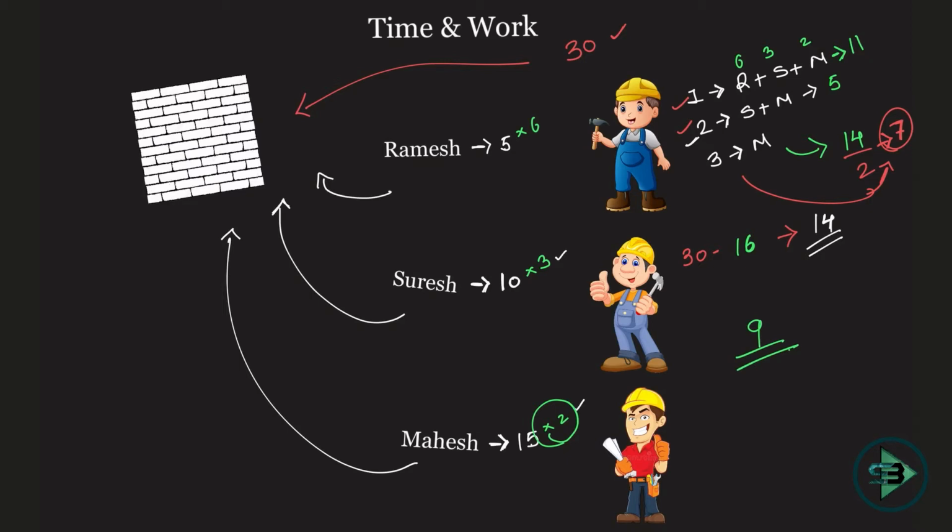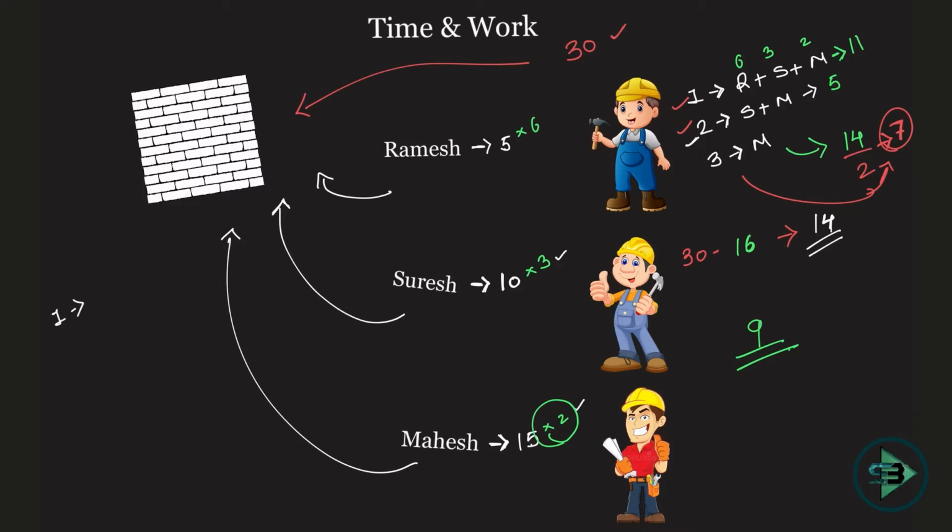9 days will be required to finish the work given this condition that on the first day all 3 work, on the second day only Suresh and Mahesh work because Ramesh leaves, and on the third day only Mahesh works because Suresh leaves at the end of second day, and that's how it goes. Now you will say, can I do the same thing by reciprocal method? Yes, you can. It's quite simple. So let's come here for reciprocal method.